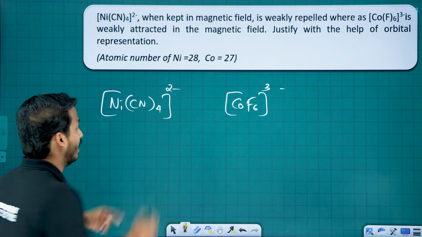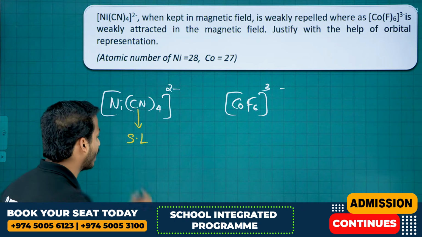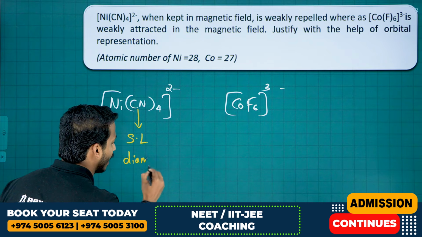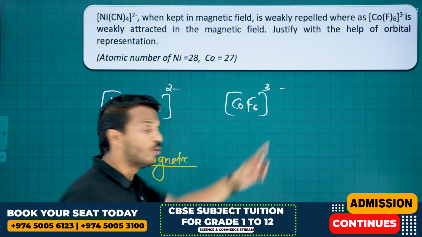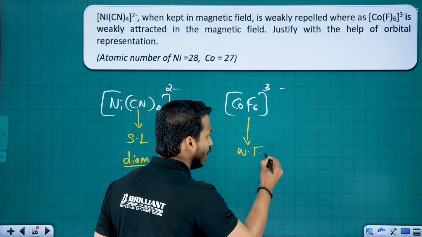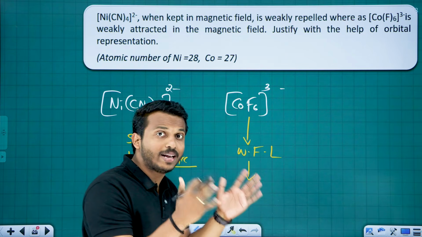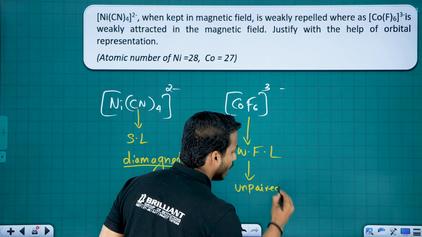Here cyanide. Since cyanide is a strong ligand, electrons undergo pairing, so it becomes diamagnetic, right? Whereas here fluorine is the ligand. Fluorine is a weak field ligand. Weak field ligand means no pairing. So there will be unpaired electrons.